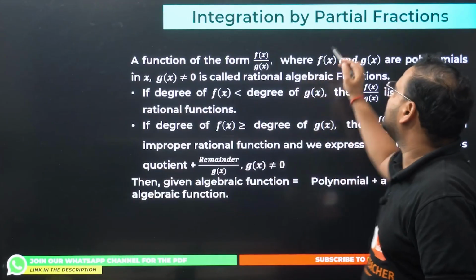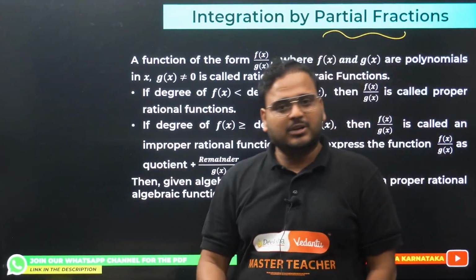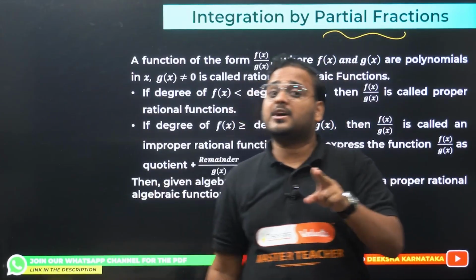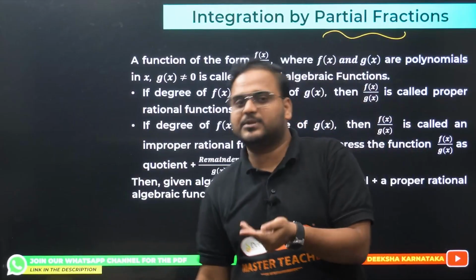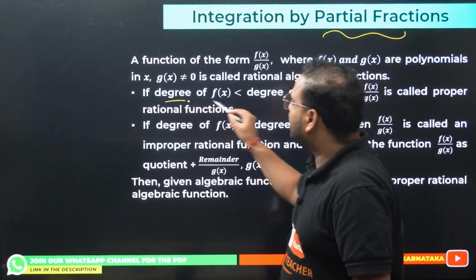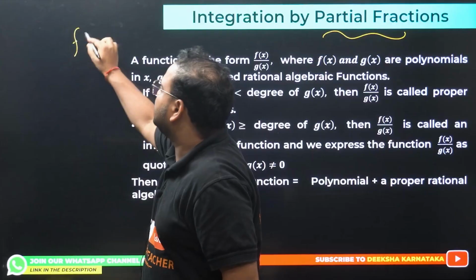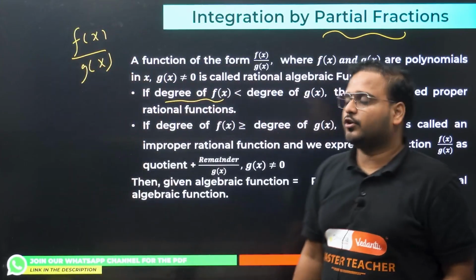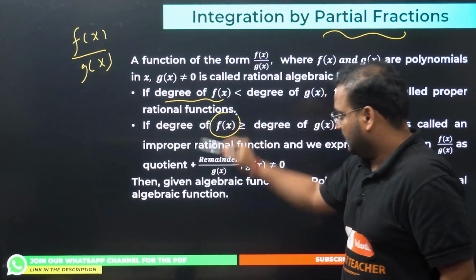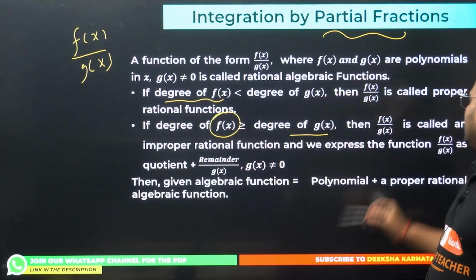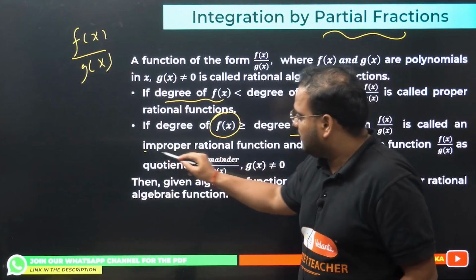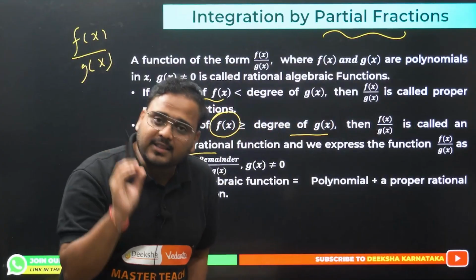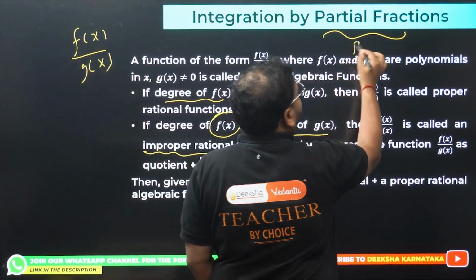So partial fraction is usually dealt with in the case of proper fractions. We know that, right? We learnt in our 5th or 6th grade proper and improper fractions. A similar concept is here as well. If I have the fraction written in function format, f(x) by g(x), and the degree of the numerator is more than the denominator, you call this improper. If the degree of f(x) is more than the denominator function, it is called an improper fraction. You don't apply the partial fraction concept for an improper fraction. This is applied only for the case of proper fractions.